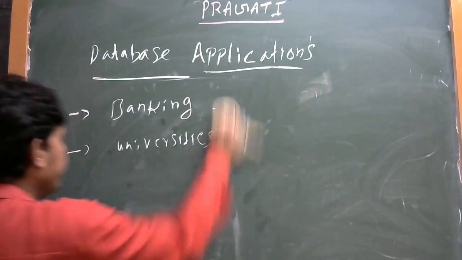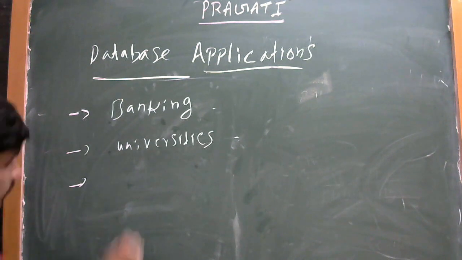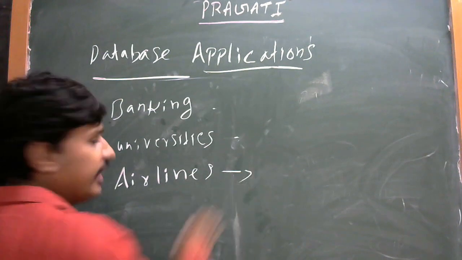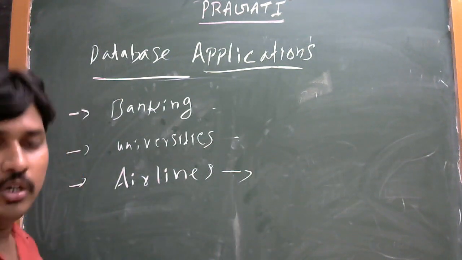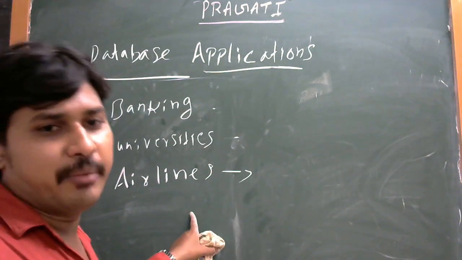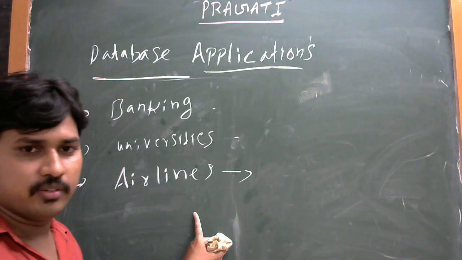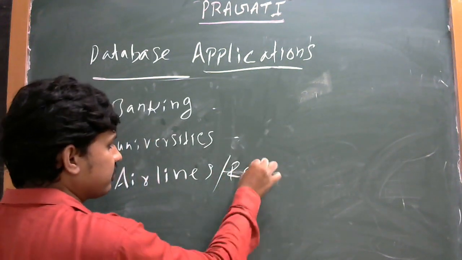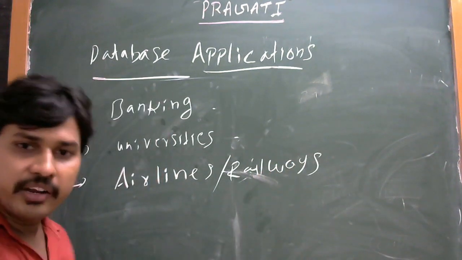Another application is airlines, that means airplanes, and also railways.